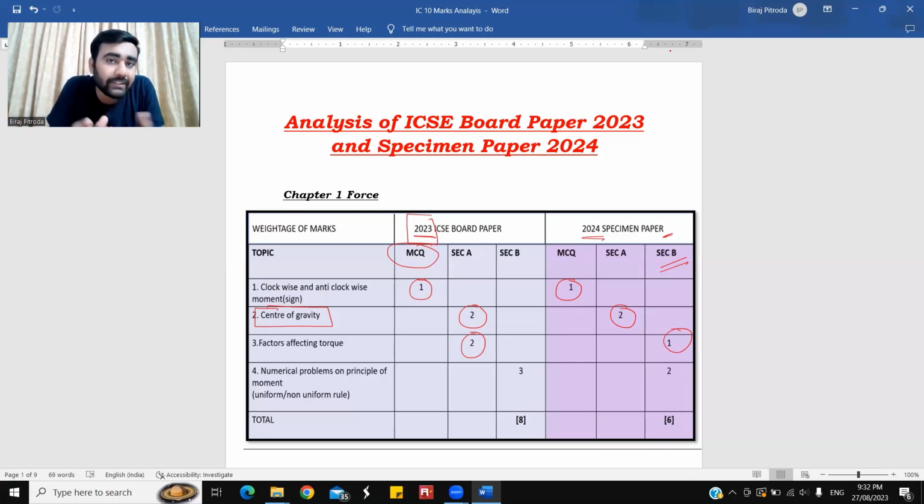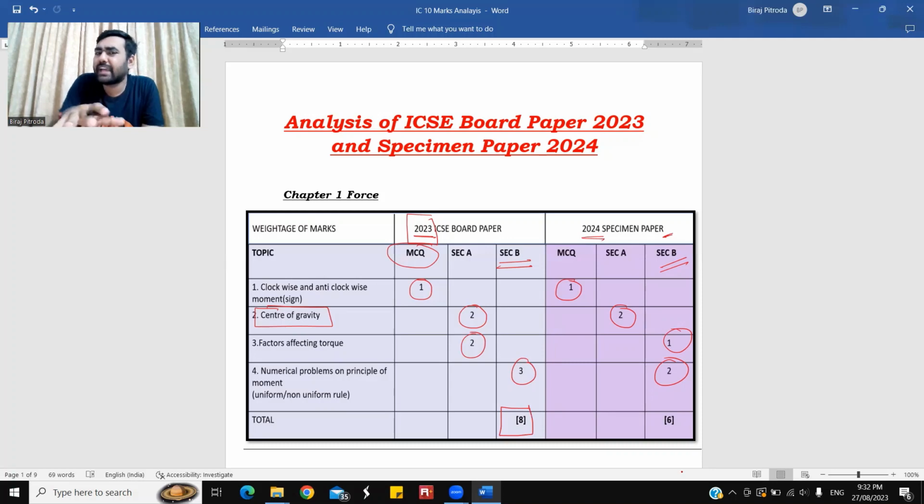In the year 2023, the numerical problem on MOF, principle of moment of force, was asked in section B, students, for 3 marks. And the same kind of question was also seen in the specimen paper in section B for 2 marks. So if you try to see the weightage for the year 2023 in the board exam, chapter number 1 had a weightage of 8 marks.